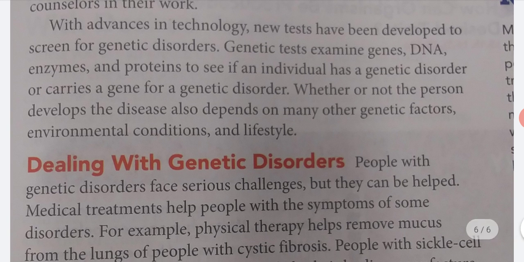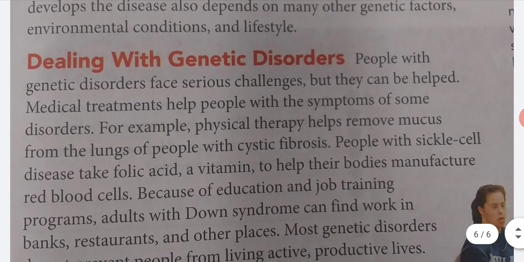With advances in technology, new tests have been developed to screen for genetic disorders. Genetic tests examine genes, DNA, enzymes, and proteins to see if an individual has a genetic disorder or carries a gene for a genetic disorder. Whether or not the person develops the disease also depends on many other genetic factors, environmental conditions, and lifestyle.